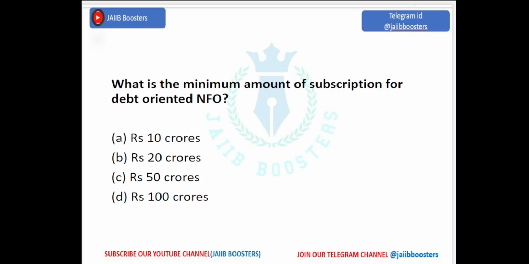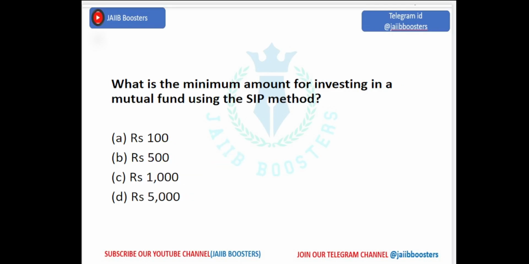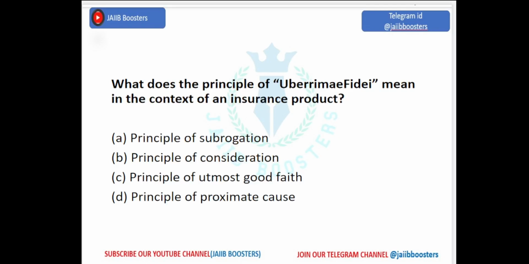What is the minimum amount of subscription for debt-oriented NFO new fund offer? 10 crore, 20 crore, 50 crore, 100 crore. It's 20 crore. What is the minimum amount for investing in a mutual fund using the SIP method? Okay, systematic investment plan. It's step. I'll check and I will give in the description. 150, 500. It's 500.